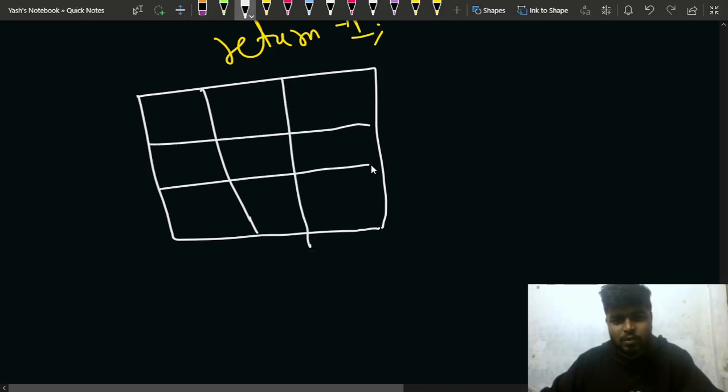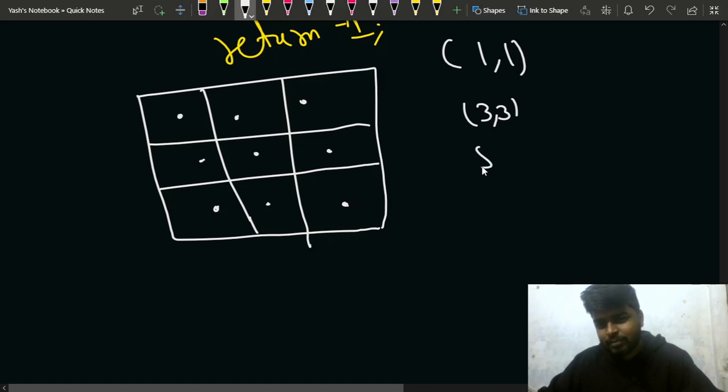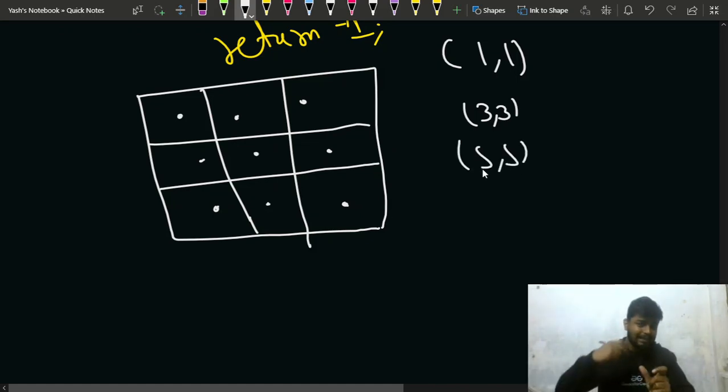So in this case, first of all, you declare this matrix or chessboard. After that, you mark all of them as dot, indicating that there's nothing present currently, right? After that, what you do is you mark all the cells which are odd, like 1 1 and 3 3, 5 5, something like this, diagonally, but taking two gaps.